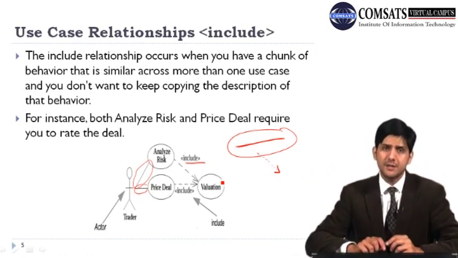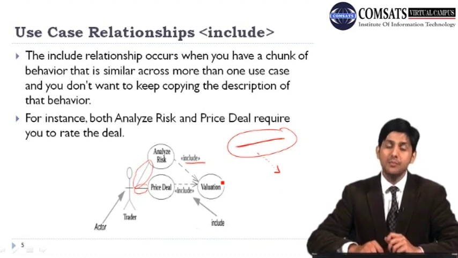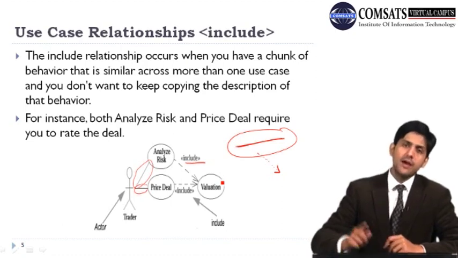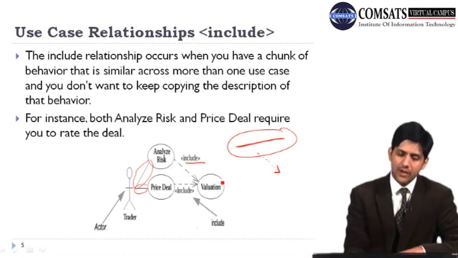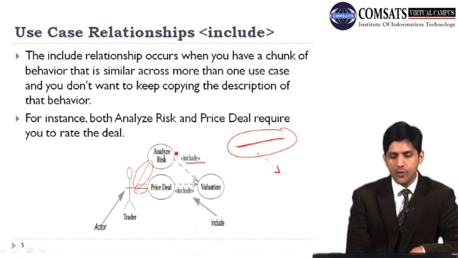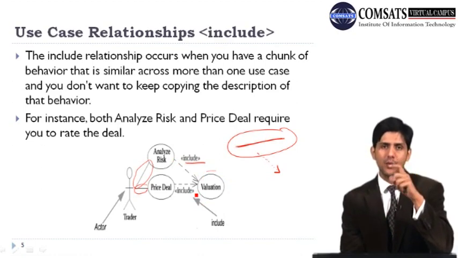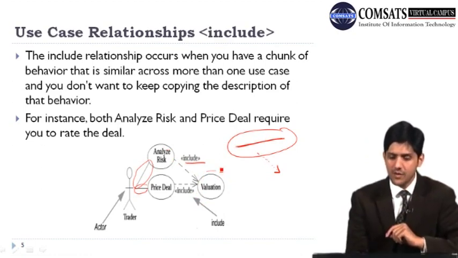Now, what is this include relationship? The include relationship occurs when you have a chunk of behavior that is similar across more than one use case, and you don't want to keep copying the description of that behavior. So for example, if you remember that trader example, when our trader is analyzing risk and when he is looking at any price deal, both these use cases include this valuation use case. By modeling this valuation as one use case, we are including this behavior of valuation in this use case, and we are also including it here as well.